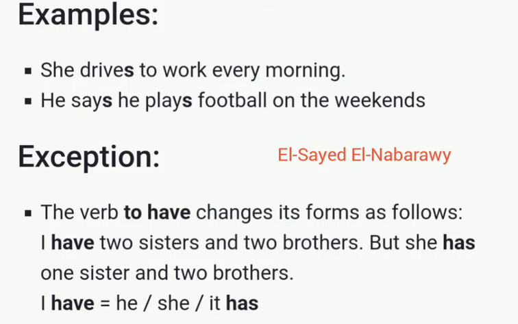Examples: she drives to work every morning. He says he plays football on the weekends. On the weekends, on Saturdays, on Fridays, on Mondays, on Sundays, and so on. You must take care of the keywords here, like every and like on the weekends, on Saturdays, on Sundays, and so on. The verb to have is an exception here because we use have and we use has.